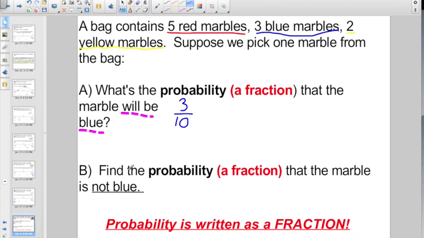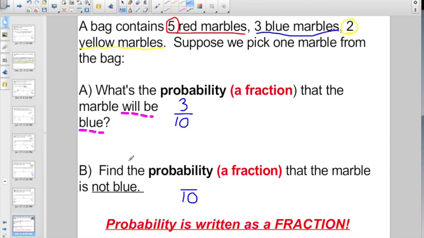So now that we have that figured out, find the probability that the marble is not blue. So the denominator, fortunately, will still be the same because I'm talking about 10 marbles. But how many of these marbles are not blue? Well, you had 5 red ones, right? And it also looks like you had 2 more yellow ones.